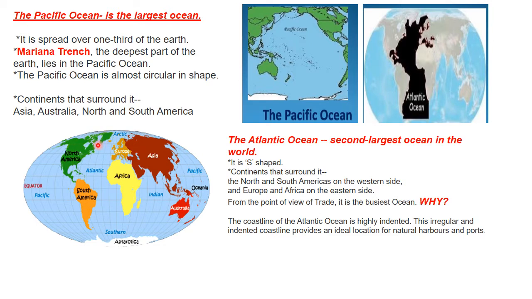Coastline means where the land meets the water. So it is the busiest ocean, and the reason is the coastline that is available. If we have a coastline, then we have the presence of ports, which makes trade and commerce easier and possible for all these continents amongst each other.